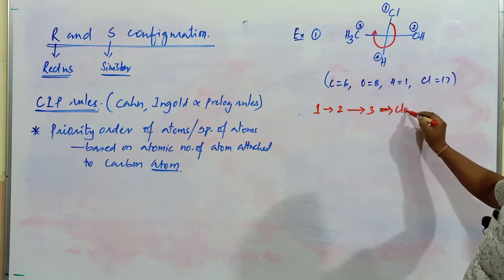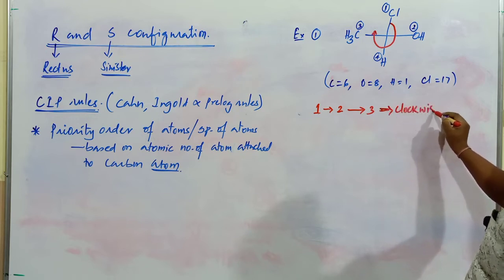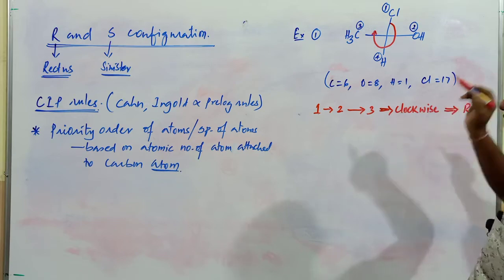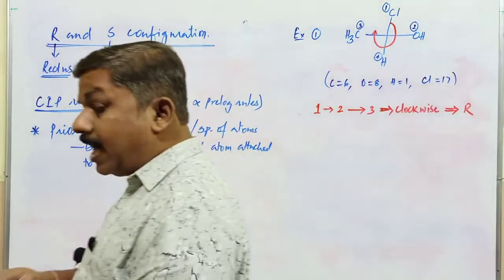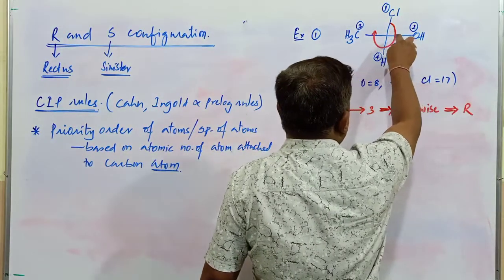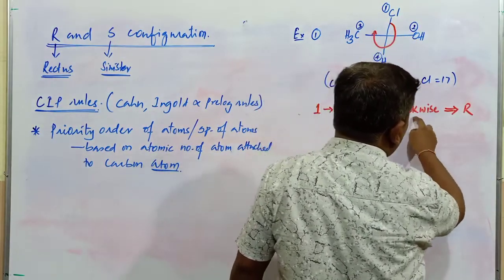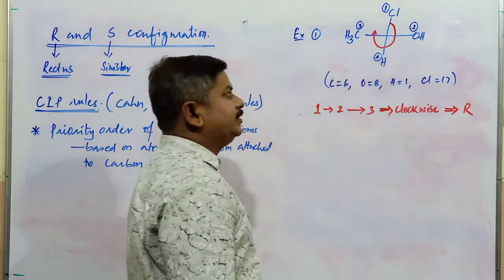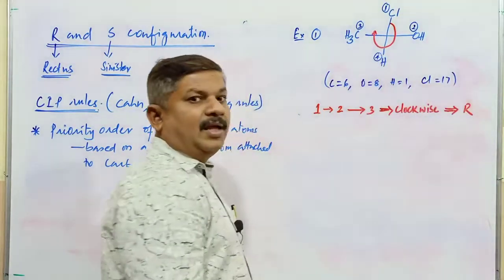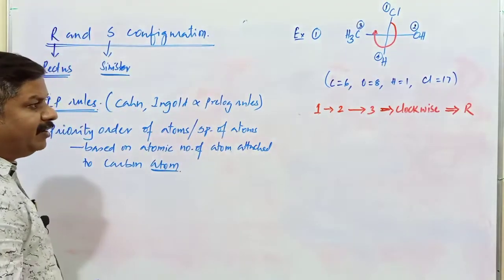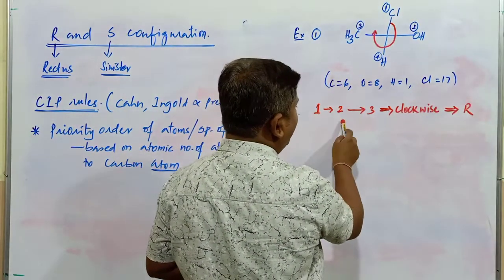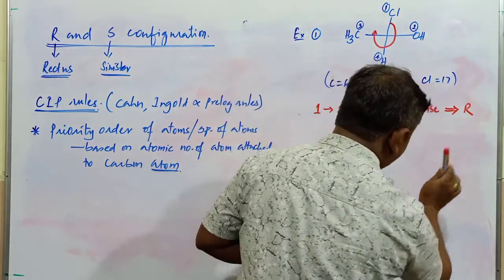If the movement of the eye takes place in the clockwise direction, then that isomer is called the R isomer. If the movement of the eye from first to second to third takes place in the clockwise direction, that particular isomer is referred to as the R isomer. This is an example for the R isomer. If the movement of the eye is clockwise from first to second priority group, second to third, it is commonly called R.